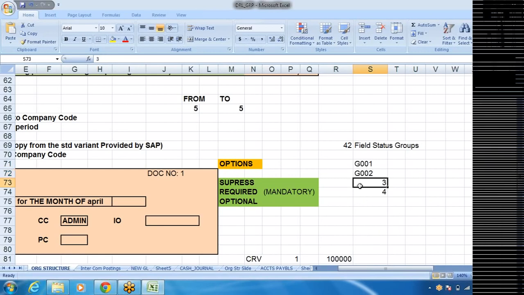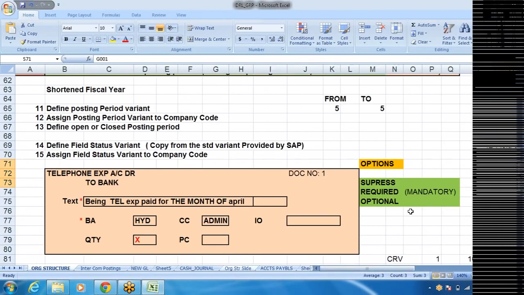Each group of field status will be used for different purposes: for general ledger accounting one group, for material accounting one group, for bank accounting one group. Each group consists of many fields, whether required entry, mandatory or suppress. Depending upon the required fields for that particular account, we can use them. So that we'll see afterwards.